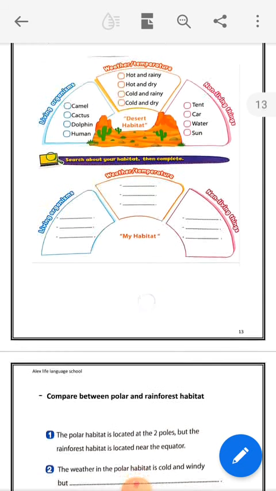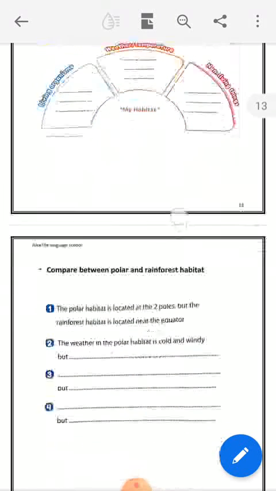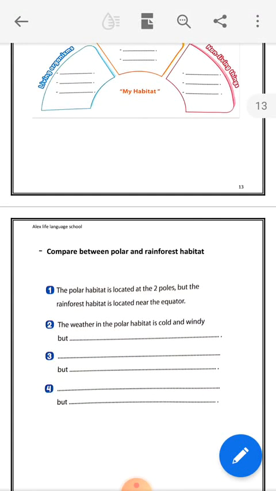Okay, so we can now say the non-living things which can be found in our grassland. Non-living things like what? Like anything that characterizes our habitat. Okay, think about it and try to say.